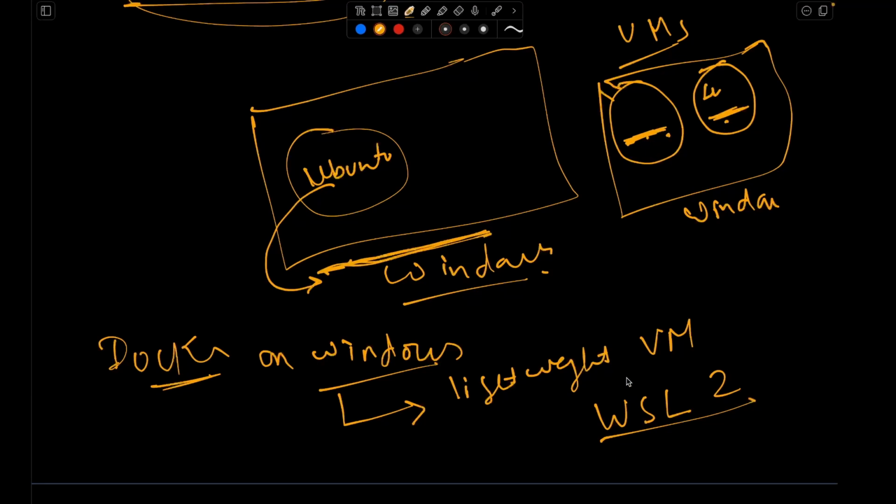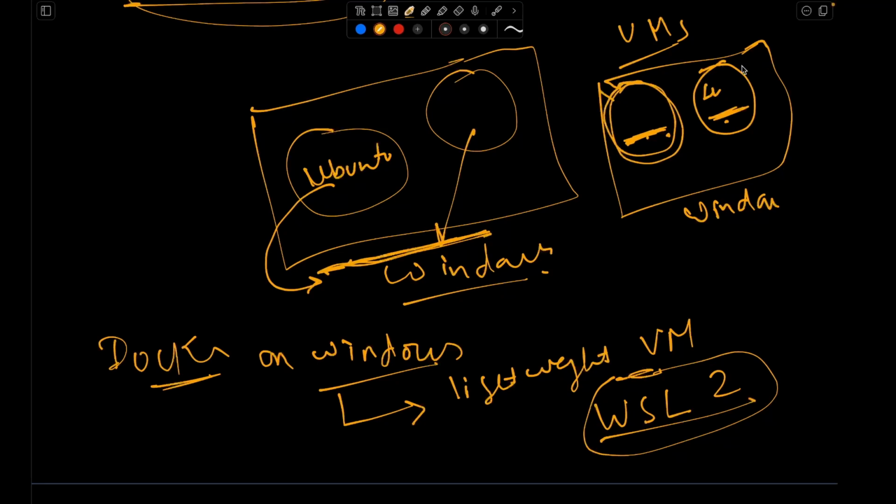But this WSL2 is faster and more efficient. Why? Because it is optimized for Docker containers. So in this way it is different. All these containers share the same kernel of your host machine, but in a virtual machine, every virtual machine will have its own kernel, which makes it more resource intensive, right?